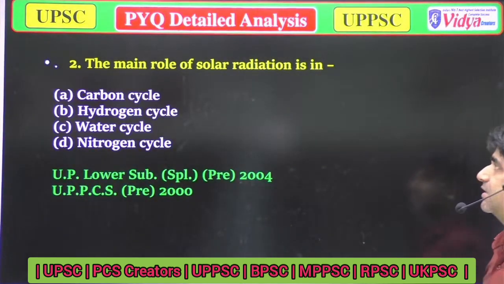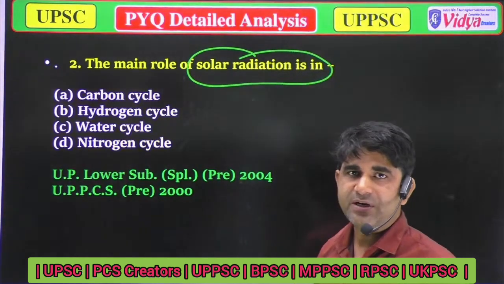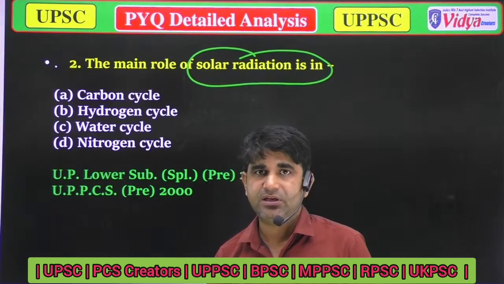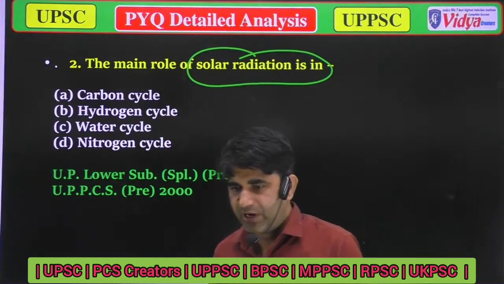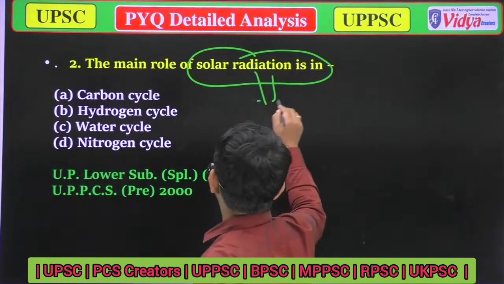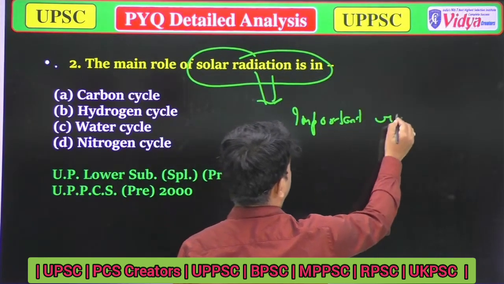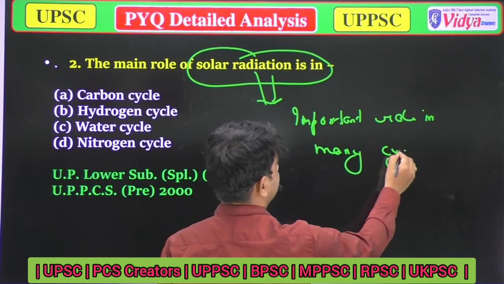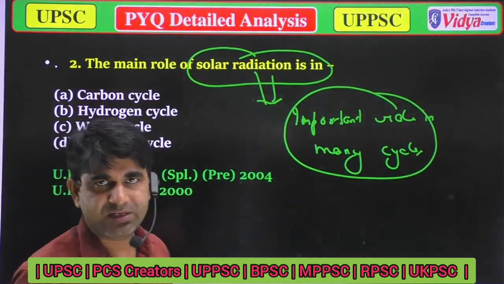Our next question is: what is the main role of solar radiation? Options are: A, in carbon cycle; B, in hydrogen cycle; C, in water cycle; and D, in nitrogen cycle. As we have discussed earlier, solar radiation plays an important role in many cycles, because the sun is the ultimate source of energy.